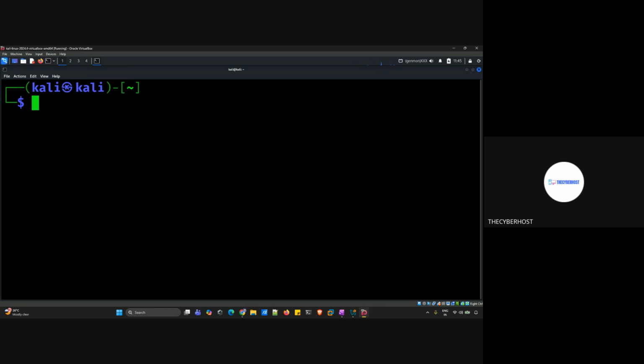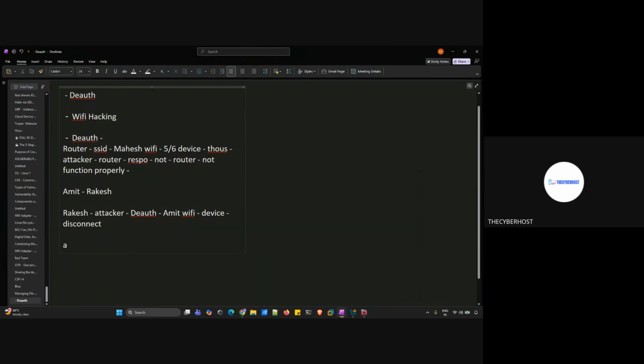Now, once we are done with that, once the adapter is connected, right? First requirement is adapter is connected. The next thing will be putting the adapter in monitor mode. I have told you in the previous session that putting the adapter in monitor mode is compulsory. So now we need to put the adapter in the monitor mode. All right. So let's go back and put the adapter in the monitor mode.